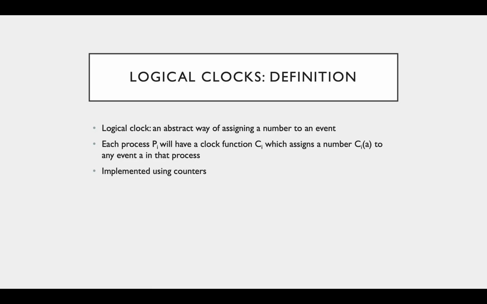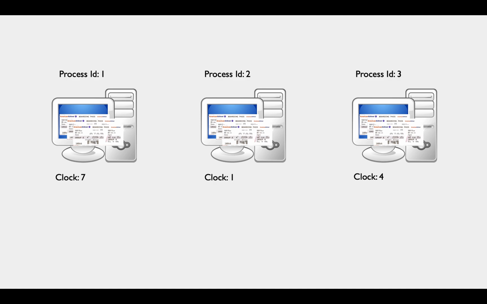So logical clocks are an abstract way of assigning a number to an event. Each process has a clock function which assigns a number to any event that occurs in the process. And the clock function can be implemented using counters. So here we have 3 processes, each with a process ID. Each process also has a counter representing the clock. The question is, what properties should this clock have, and how can we increment the clocks to preserve the properties that we want?